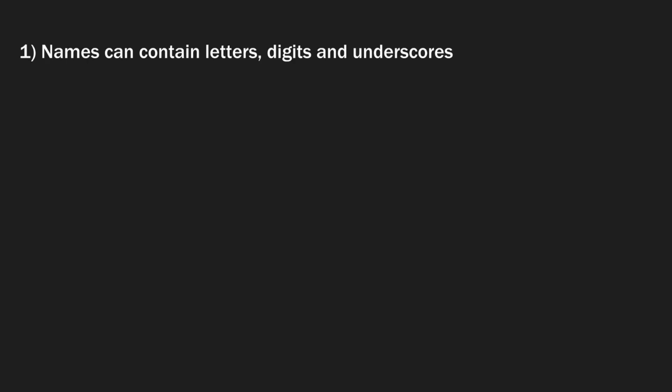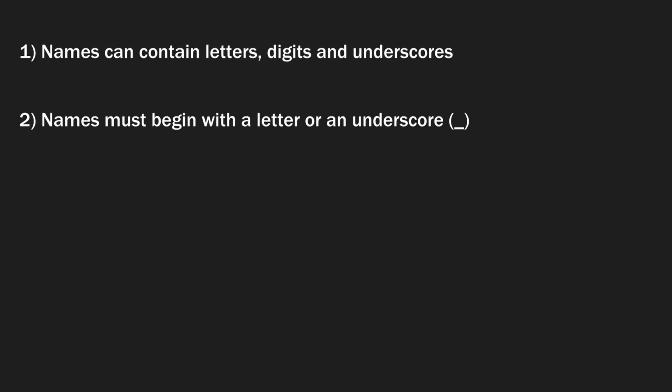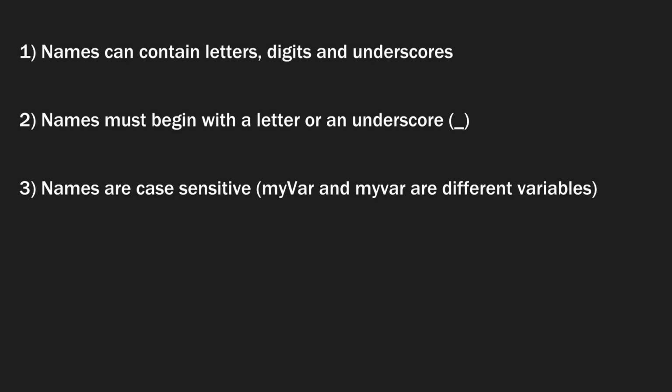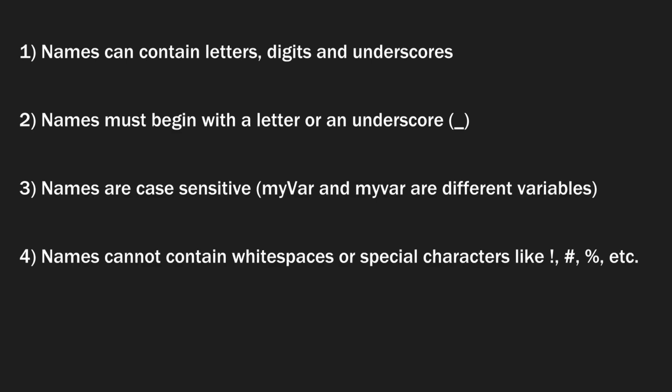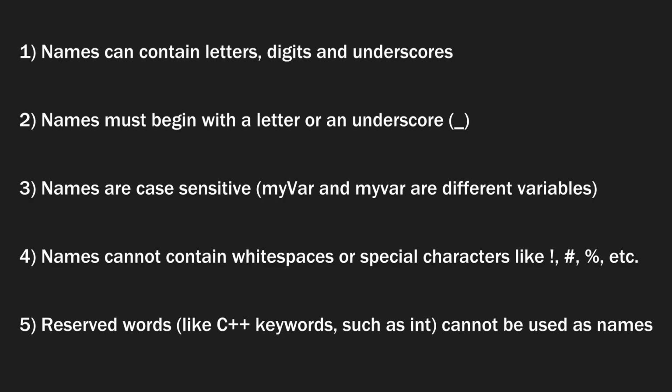The rules for variable names in C++ are that names can contain letters, digits, and underscores. Names must begin with a letter or an underscore. Names are case sensitive. Names cannot contain white space or special characters like the exclamation point, hash, percent, etc. And you also can't call them reserved words like int or switch.